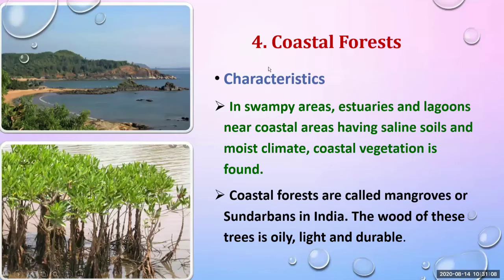We have already given the answer to this question, where the coastal forest is found in the area, and the answer was the eastern coastal region. Now characteristics: in swampy areas, estuaries and lagoons near coastal areas having saline soil and moist climate, coastal vegetation is found.